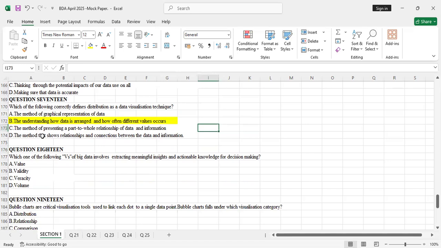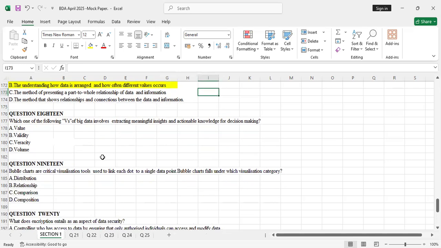Yeah, so the correct answer was B. Distribution entails the understanding of how data is arranged and how often different values occur. That's the distribution. Question 18.